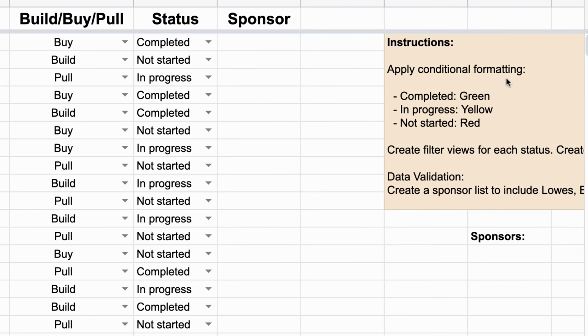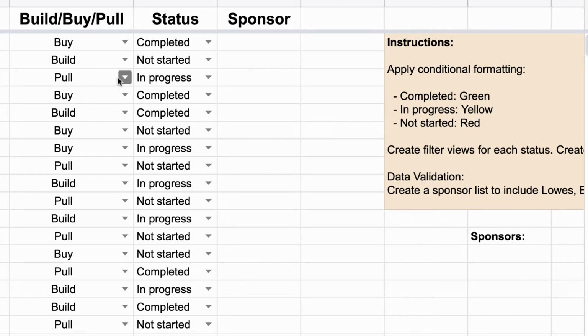So I want you to apply conditional formatting to the status column here. In that status column, if it's completed, I want it to be green. If it's in progress, I want it to be yellow. If it hasn't been started, I want it to be red. And I should explain what this is about. Our theater production department puts together all these plays, right? And so this is all the props that they need to get. So here you can see all these different props, and they're either going to buy it, build it, or pull it from the warehouse because it already exists.